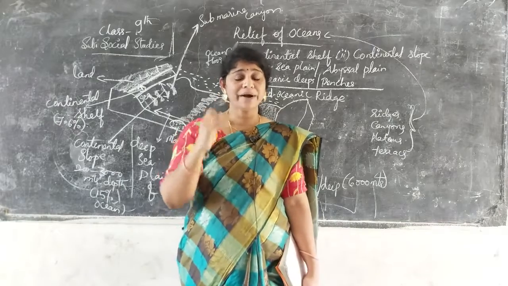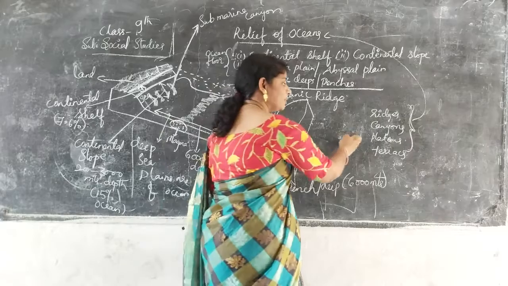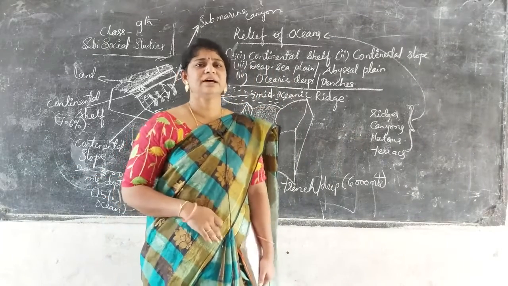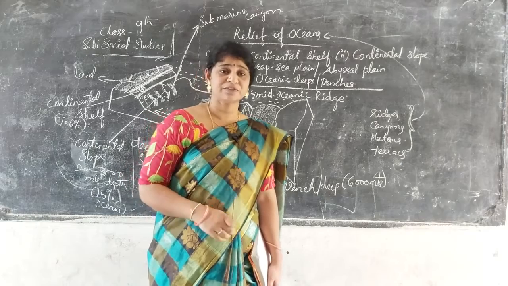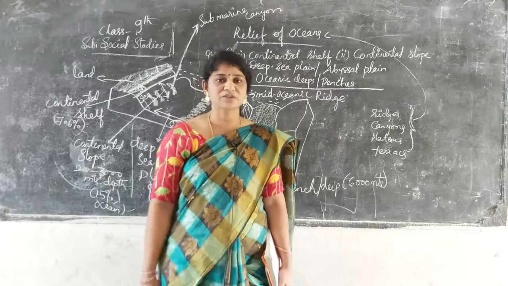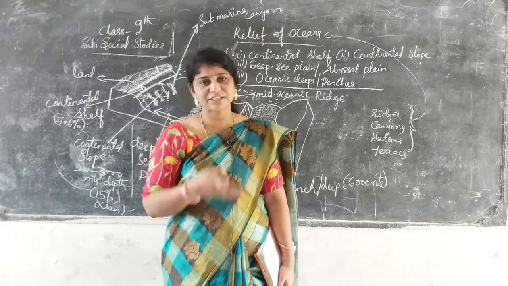During this movement, so many ridges, canyons, plateaus and terraces were formed in the deeper surface of the sea. This is the earth surface. Where we stand is the earth surface of the land, and the earth surface of the sea is also present.